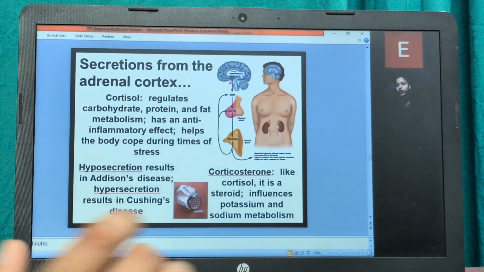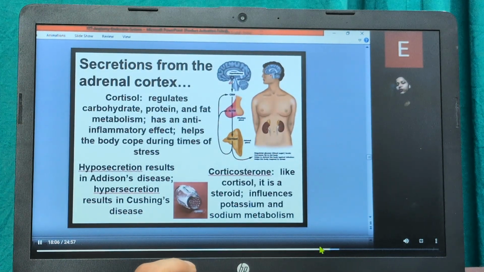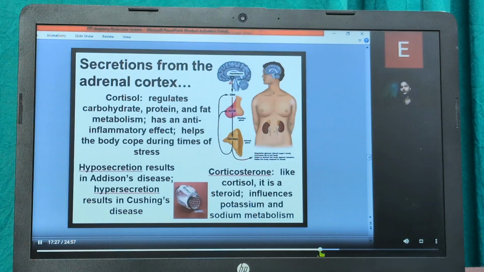Cortisol is a steroid that influences the potassium and sodium balance. Now if we see the secretion from the adrenal cortex, the cortisol regulates carbohydrate, protein and fat metabolism, and it also has an anti-inflammatory effect that helps the body cope with any type of stress or anxiety.